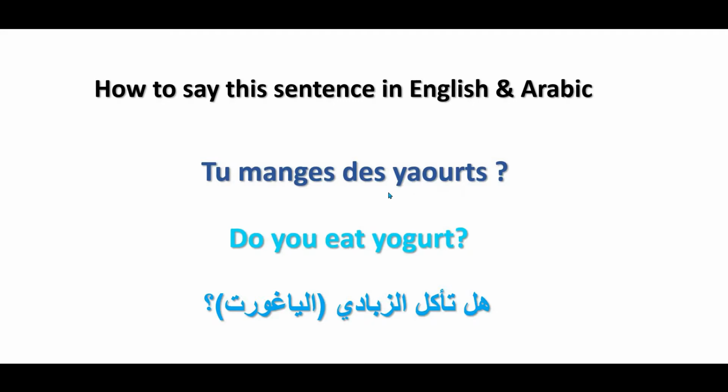Okay guys, I'm asking someone if he's eating some amount of something. Do you eat some yogurt? Tu manges des yaourts?